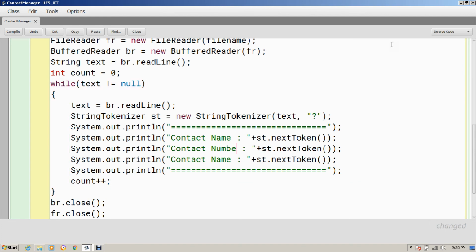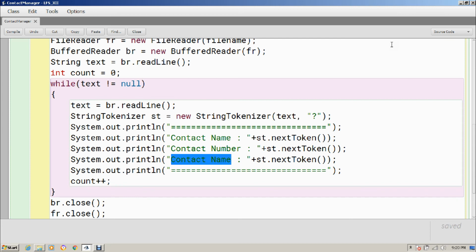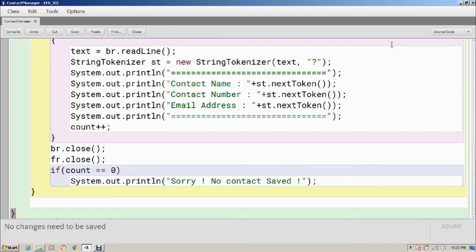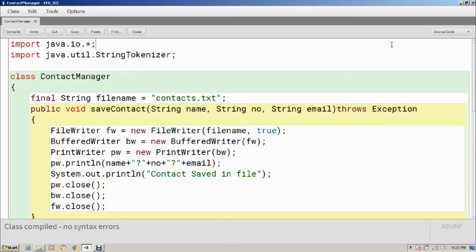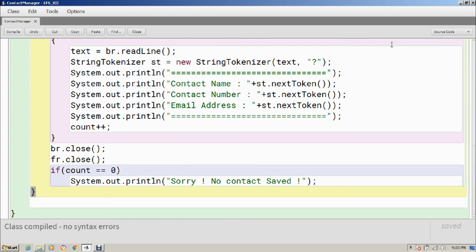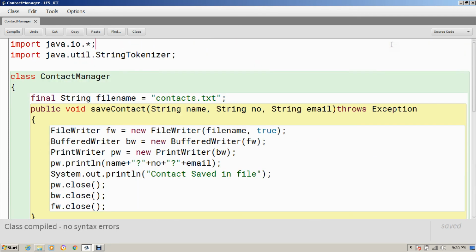Contact number and email address. Okay, fine, and you have to call nextToken again and again. So this is going to print all the contacts saved in the file. So of course if no contact is saved, it will print no contact saved. So these were the two methods that I am going to use, the ContactManager class methods.